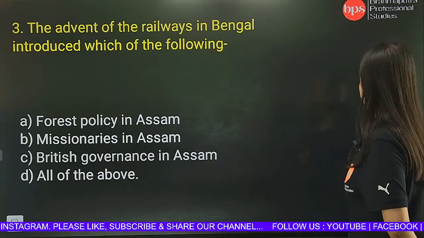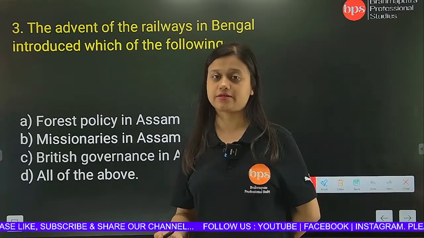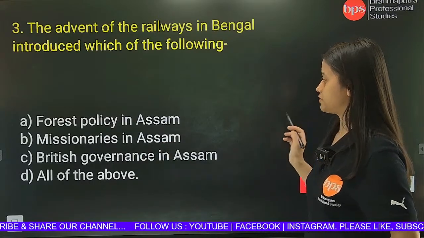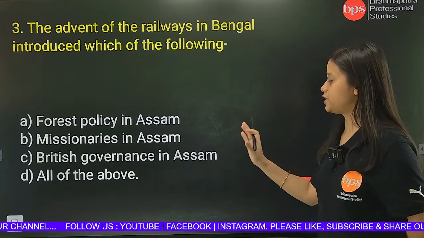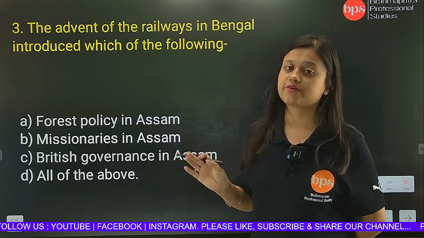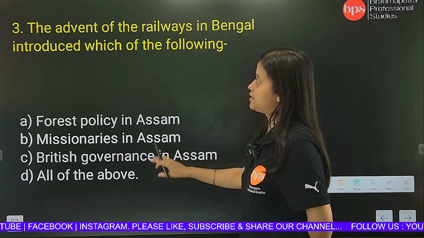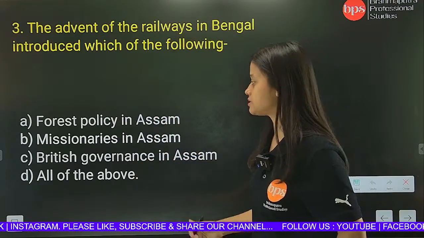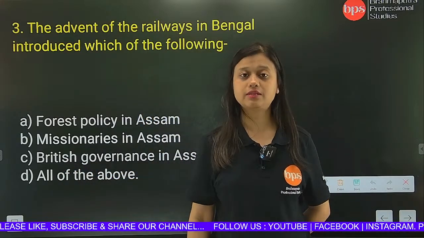So now the railways have come to Bengal, and what is the change that is going on, introducing which of the following changes? Forest policy in Assam, missionaries in Assam, British governance in Assam, and all of the above. See, this is a very tricky question, because for the advent of railways, you can see there is no link of all these things with the railways. So we can say that all of the above cannot be the correct answer.